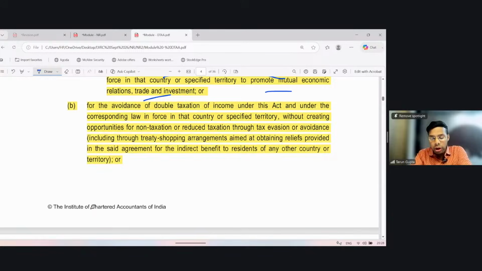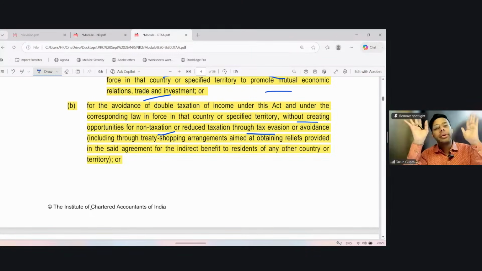Another objective is the avoidance of double taxation of income under this Act and under the corresponding law in force in that country, but such avoidance should not create opportunity for non-taxation or reduced taxation through tax evasion. So what is the problem? Both the countries are taxing, but the provision of DTAA should not create any opportunity where none of the countries is taxing. There should be at least one taxation. We don't want double taxation, but at the same time, we don't want no taxation.